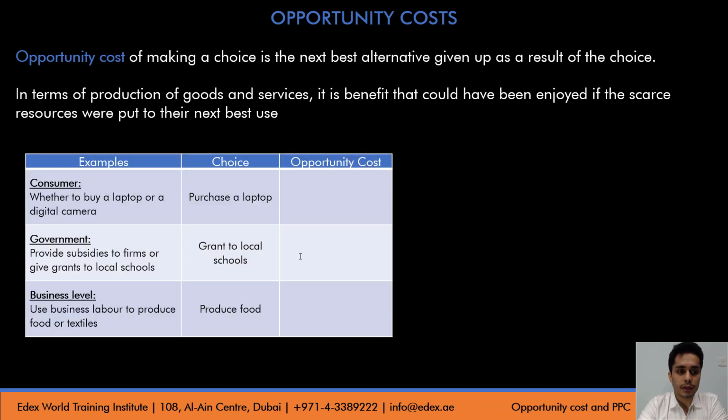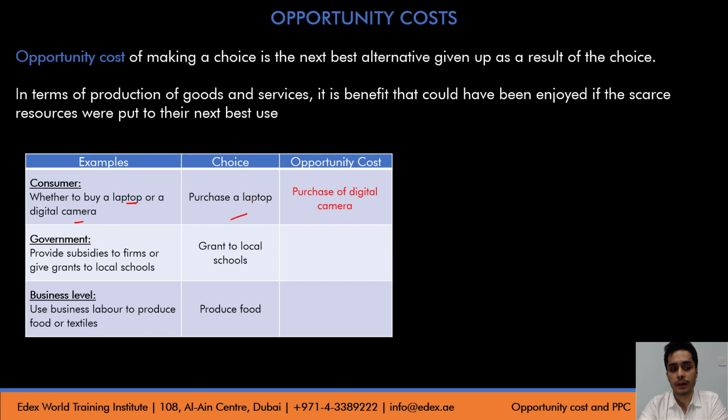Let's understand opportunity cost by way of an example. Opportunity cost is not faced only by producers or only by the government in an economy. At every economic level, the opportunity cost problem is faced. For example, as a consumer, we are always faced with what kind of goods and services we can buy using our limited income. Let's say a consumer has an option to buy a laptop or a camera, and decides to buy a laptop. What is the opportunity cost of buying that laptop? It is the camera that was not bought, and hence the opportunity cost of buying the laptop is the purchase of a digital camera.